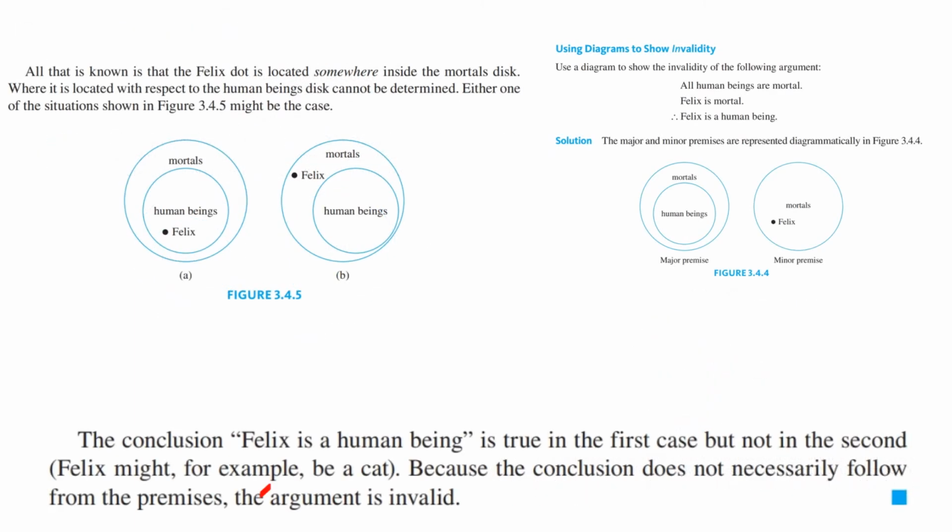Here's another example, but this time we're showing invalidity. So here's the argument. All human beings are mortal. Felix is mortal. Therefore, Felix is a human being. Well, we're saying all human beings are mortal, and Felix is inside mortal, but he may or may not be inside human beings. Here's an example where he is inside human beings. Here's an example where he is not. The conclusion, Felix is a human being, is true in the first case, but not in the second. He might be a cat. So because the conclusion does not necessarily follow from the premises, the argument is invalid.